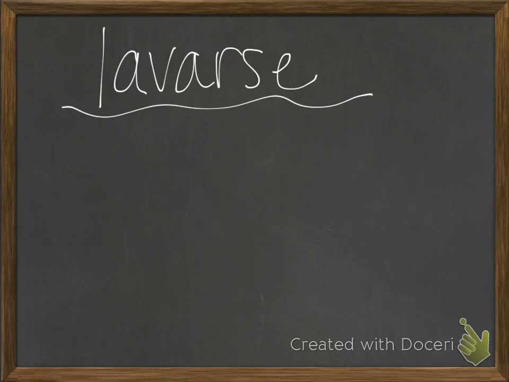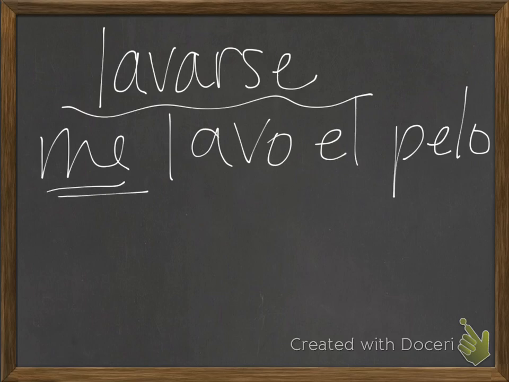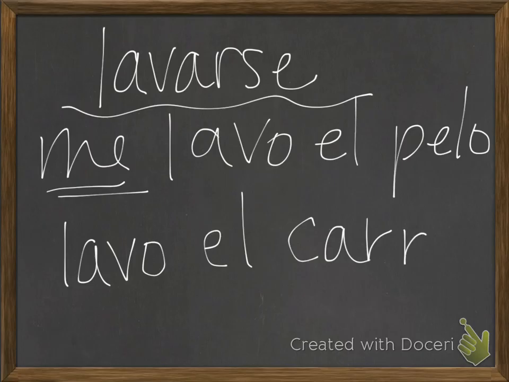The first type are verbs that are things that you do to yourself. For example, lavarse, to wash oneself. So when you say "me lavo el pelo," I wash my hair. The "me" here implies that you're doing it to yourself, as opposed to washing a car. "Lavo el carro." Because you're not washing yourself in this case, you do not need a "me" here. You actually can't have it. It would not make any sense.